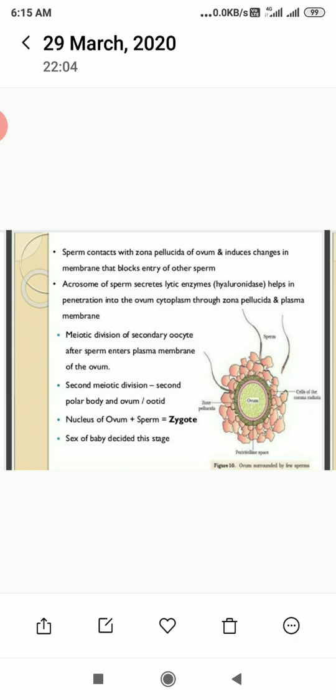The acrosome is responsible for releasing hydrolytic enzymes, which help in penetration into the ovum cytoplasm through the zona pellucida and plasma membrane. Meiotic division of the secondary oocyte occurs after the sperm enters the plasma membrane. The second meiotic division forms the second polar body and the ovum, which is also called the ootid. When the nucleus of the ovum and the sperm fuse, they form the zygote, and they decide the sex of the baby at this stage.